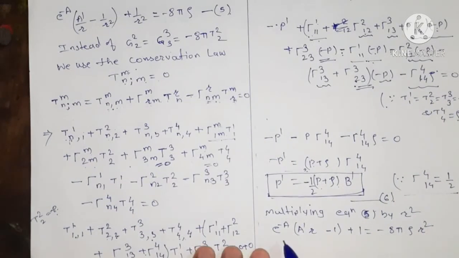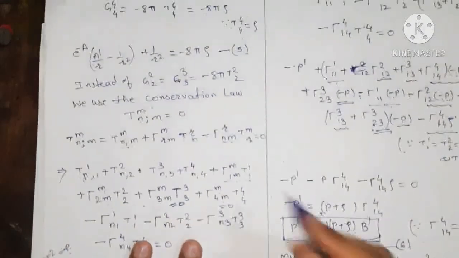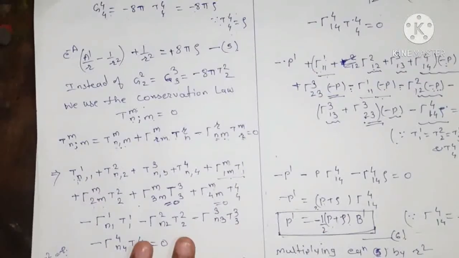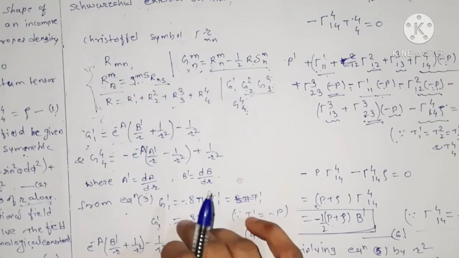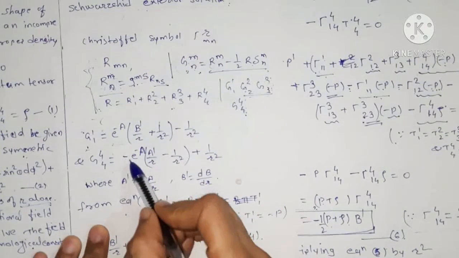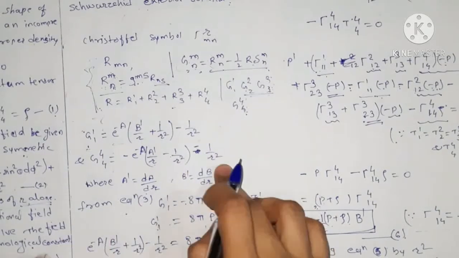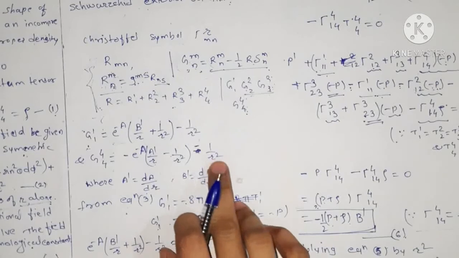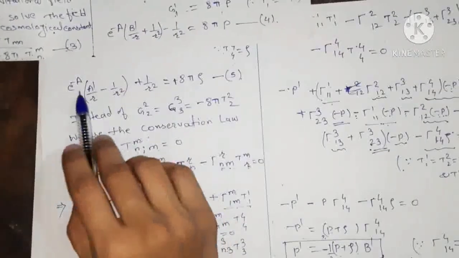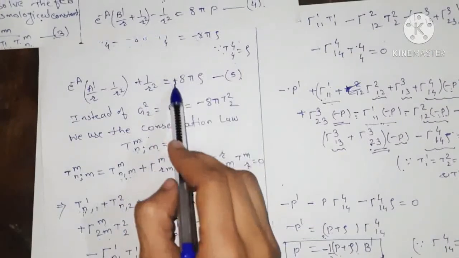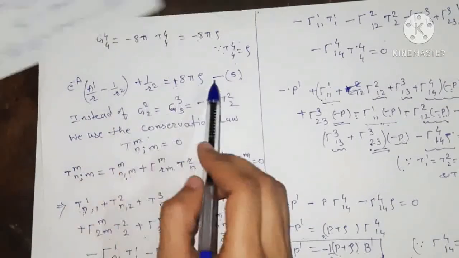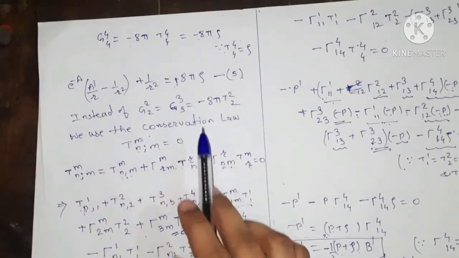That is, we can write here, we have the plus sign, and here it is the plus sign, 8 pi rho r square. Also note that in the G44 we have minus e to the power minus a dash upon r minus 1 upon r square into minus 1 upon r square. So here it is a minus sign, we are multiplying by minus sign, and therefore the minus sign gets cancelled from this. So note that, correct here.